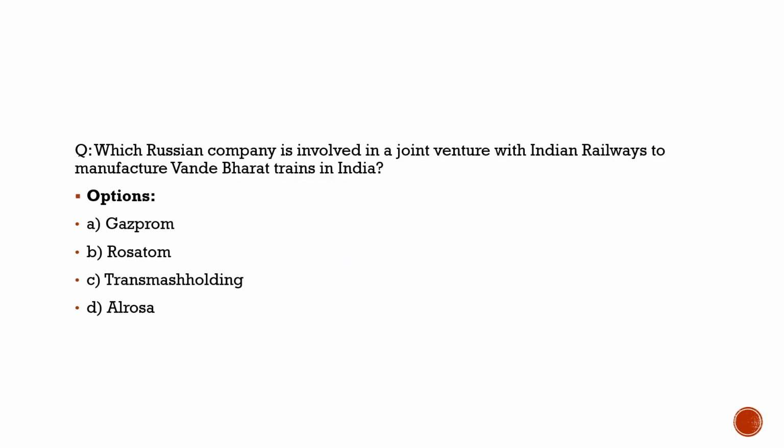Here the question is about which Russian company is involved in a joint venture with Indian Railways to manufacture Vande Bharat trains in India. It was directly mentioned as such in the newspaper. So which company is that? Is it Gazprom? No. Is it Rosatom? No. Is it Alrosa? No. It is Transmashholding. 100% correct. The correct option to this question is option C.